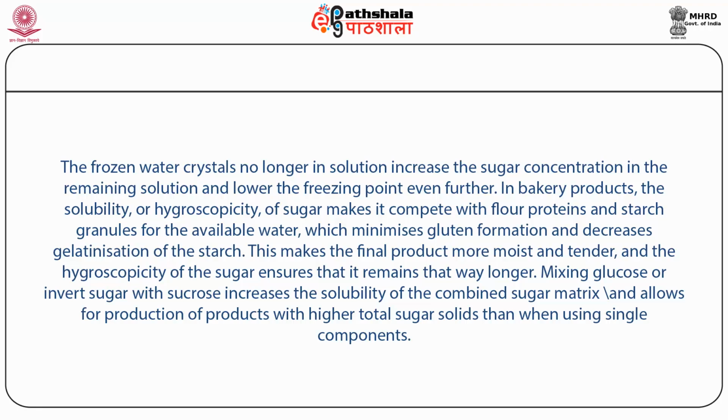Mixing glucose or invert sugar with sucrose increases the solubility of the combined sugar matrix and allows production of products with higher total sugar solids than when using single components. In this way, sugar is very helpful in making different foods and developing their good texture.